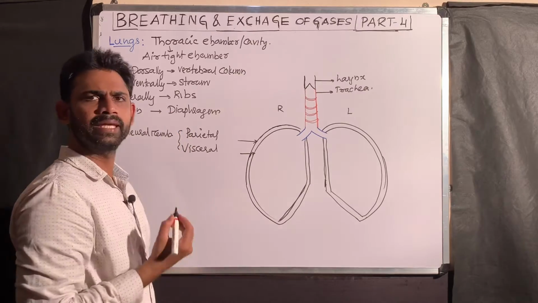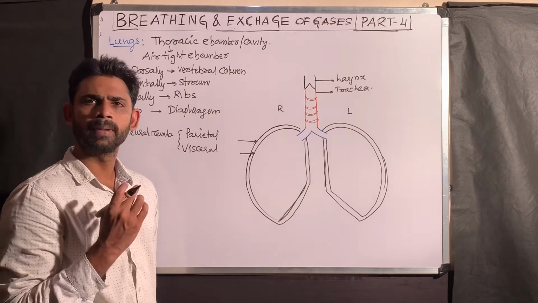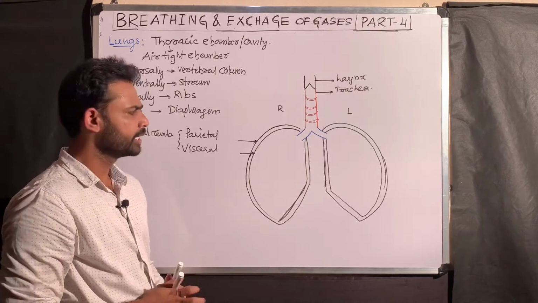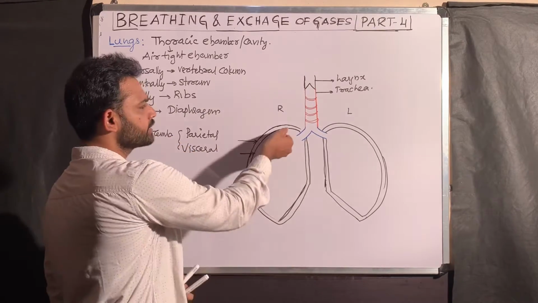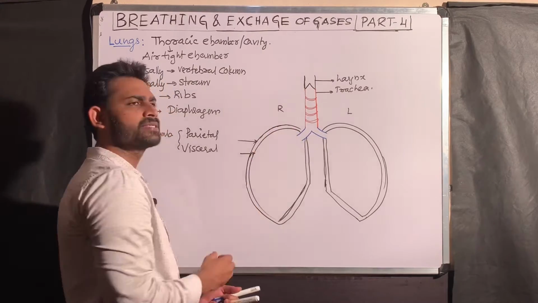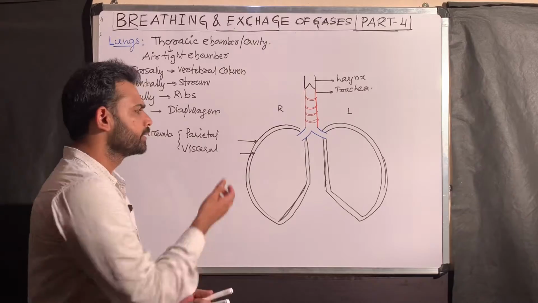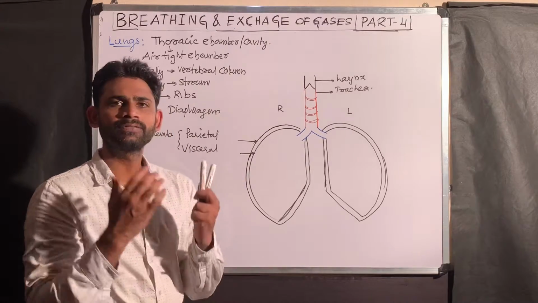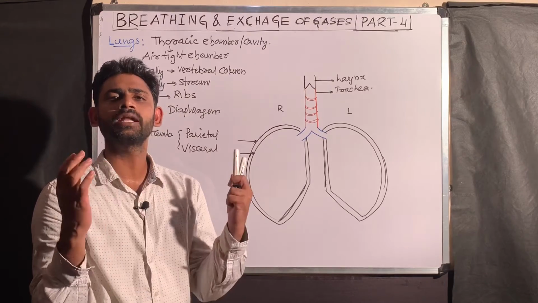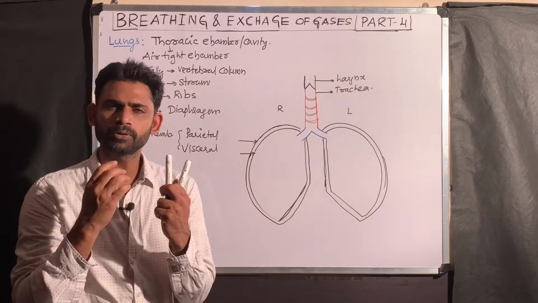Between these two membranes, there is a space called the pleural space. That pleural space is occupied with pleural fluid. What is the importance of this pleural fluid? That fluid protects the lungs from friction, because the lungs continuously undergo contraction, relaxation, contraction, relaxation. So to get protection, this pleural fluid is giving the protection.